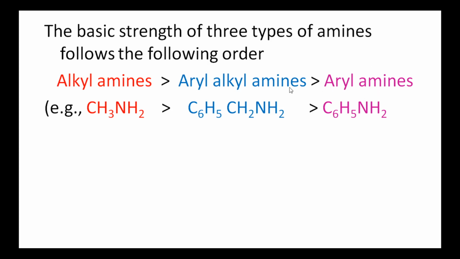Aryl amines are weak bases because they contain an aryl group, an aromatic ring, which is an electron withdrawing group. So it withdraws the electrons from the nitrogen atom of the amine. Hence, the lone pair of electrons on the amine is less available for protonation. Hence, aryl amines are less basic.